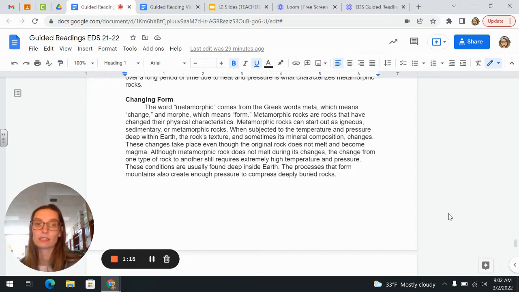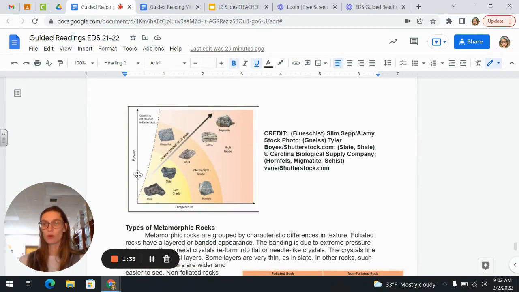Although the rock does not melt during its changes, the change from one type of rock to another still requires extremely high temperature and pressure. These conditions are usually found deep inside the earth. The processes that form mountains also create enough pressure to compress deeply buried rocks. And you can see a photo here of some different levels of metamorphic rocks.